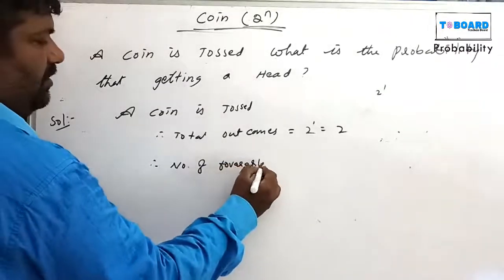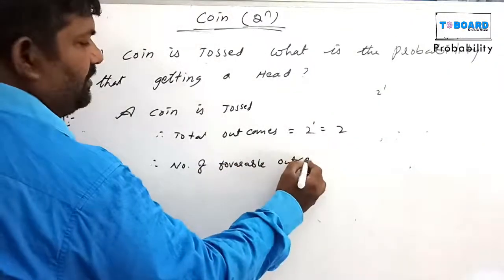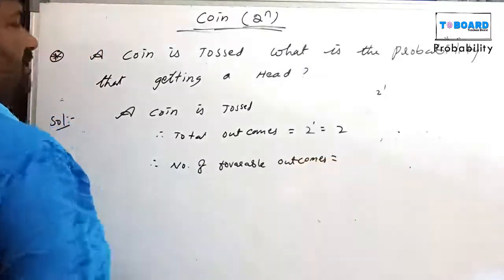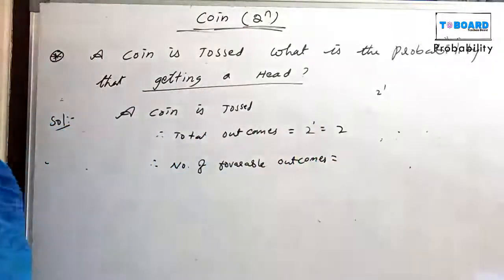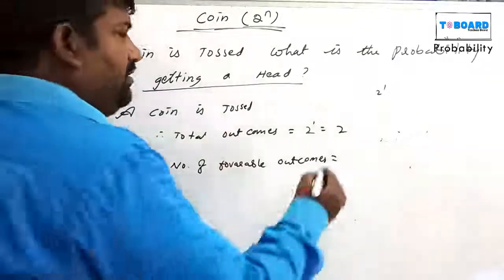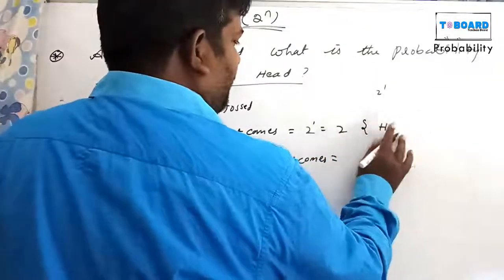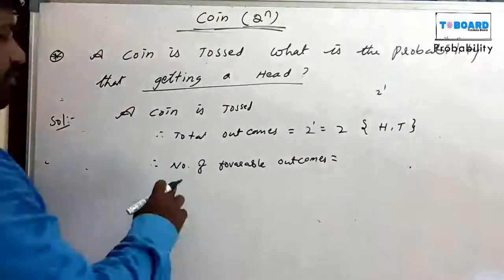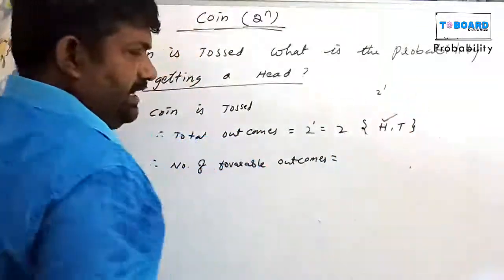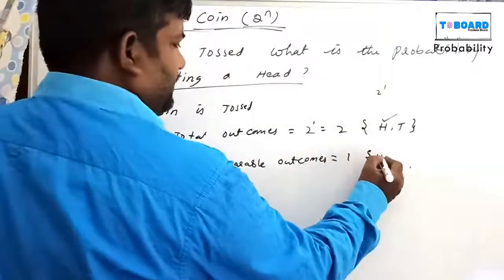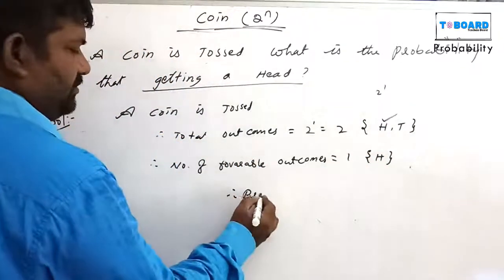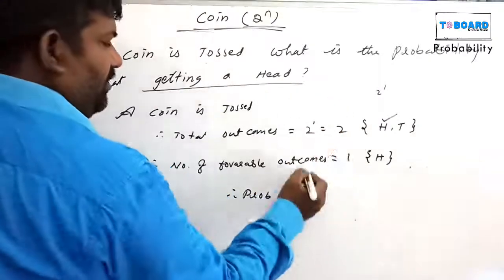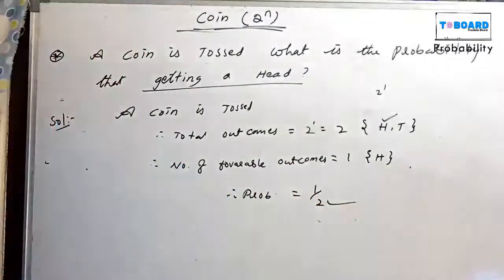Now number of favorable outcomes. Favorable outcomes means given in the question. What is that question? Getting a head. Two chances. What are the two chances? Total outcomes, two chances is head comma tail only. Now number of favorable outcomes is only head, one chance, that is H. Then probability equals 1 out of 2. The denominator is more than the numerator. That is probability equals 1 by 2.